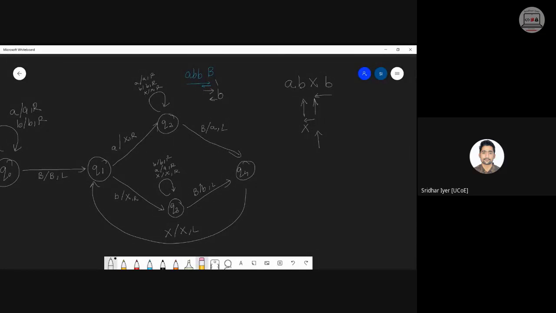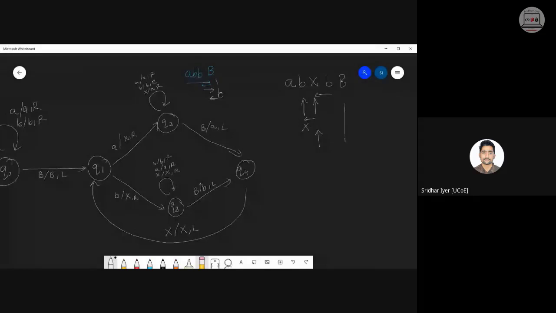So after bypassing, whenever we reach this blank, that blank is now replaced again with a small b and we move left. While moving left, as you can see, we are encountering a b over here, so we need to loop it. Anything can come, so it would be b b L and a L. X will not come because we are only going up to X. So after this cycle, it would look something like this: a x x b b and blank. After converting this blank into small b, we are coming left, and this is the x now.